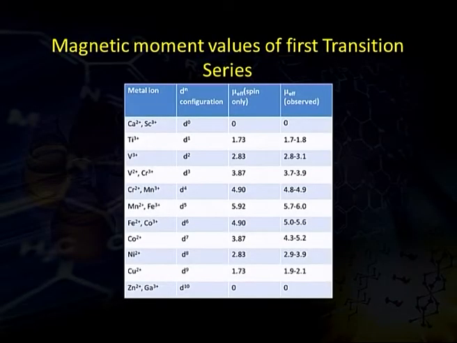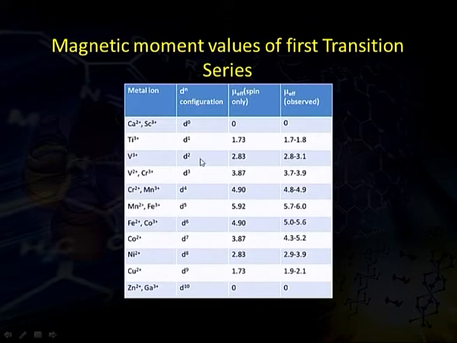Now, how do the magnetic properties of first transition series complexes vary from each other? The spin only formula applies reasonably well to metal ions from the first row of transition metals. Here it is given in units of Bohr magneton, mu B. From this table we can see that in the d1 system, the titanium 3 plus complex, the mu spin only value can be calculated from the spin only formula. It is 1.73, whereas the observed value is 1.7 to 1.8. It is in good agreement with the spin only value.